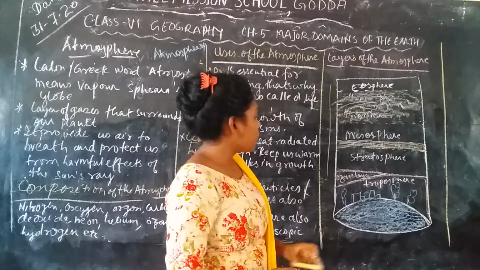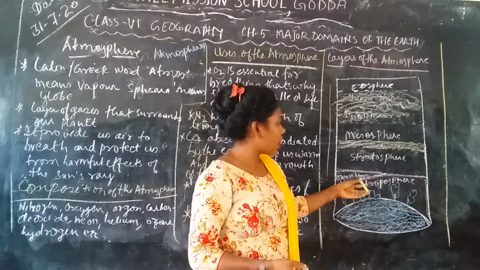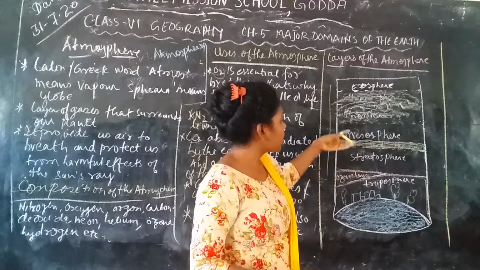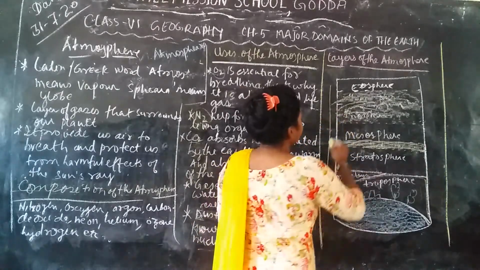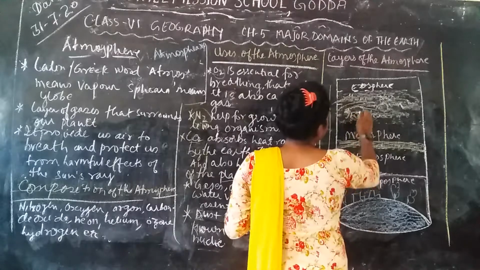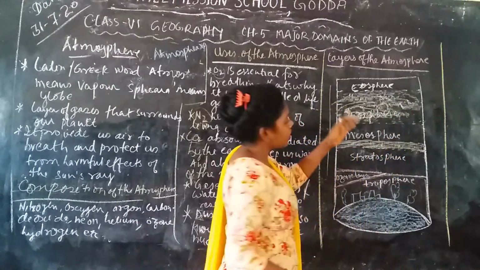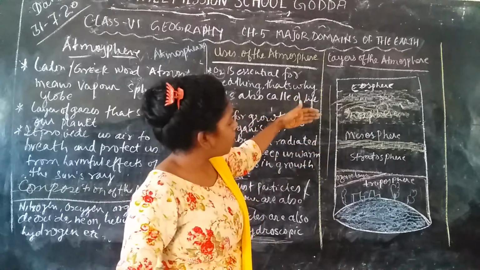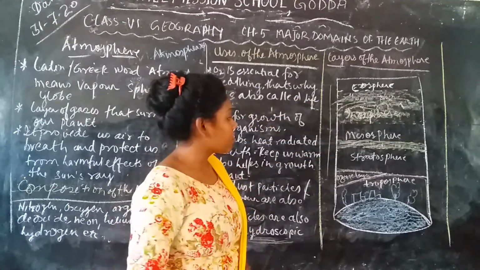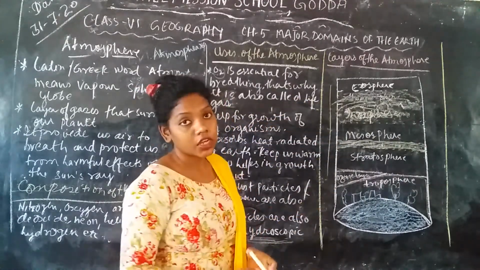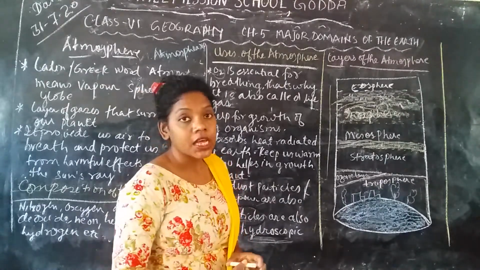So these are the troposphere, stratosphere, mesosphere, ionosphere, and the exosphere. These are the 5 layers of the atmosphere, arranged according to the weight or the mass of the air.